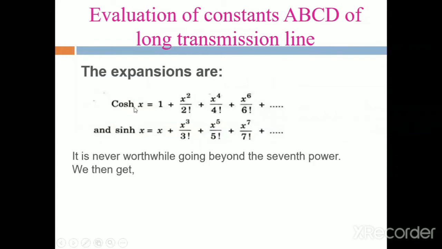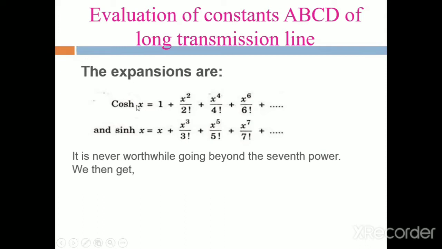We already know that formula for cosh x. The cosh x is equal to 1 plus x squared by 2 factorial plus x power 4 by 4 factorial plus x power 6 by 6 factorial plus x power 8 by 8 factorial and so on. This is the formula for cosh x, the hyperbolic formulas for the cos and sine terms.